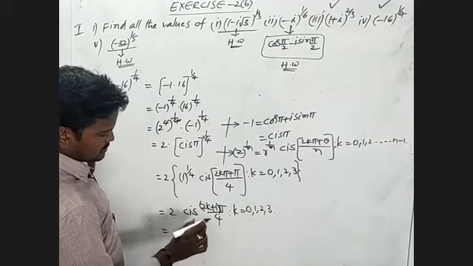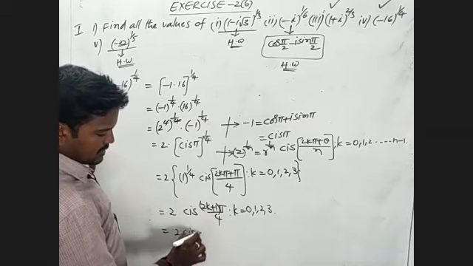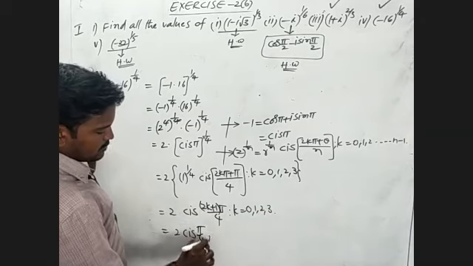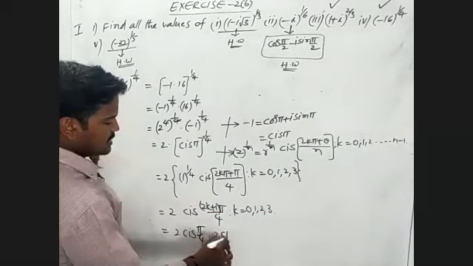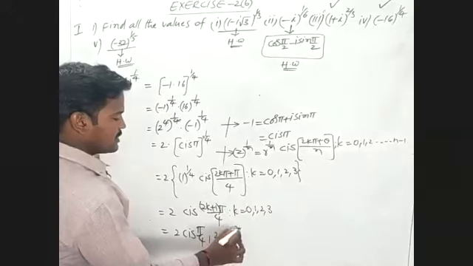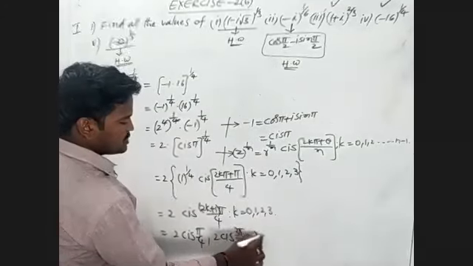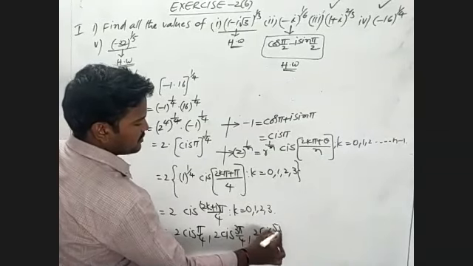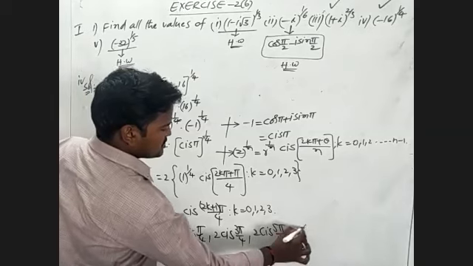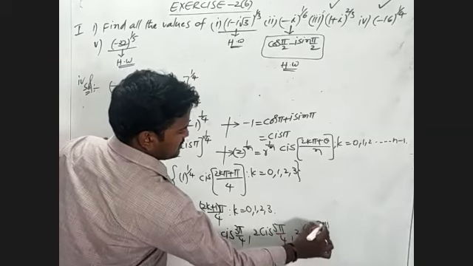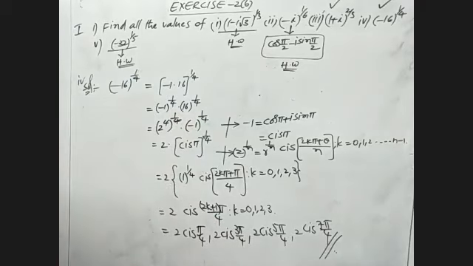First I substitute k is equal to 0: 2 into cis of pi by 4. Then k is equal to 1: 2 into 1 plus 1 is 3, cis of 3 pi by 4. Then 2 into cis of 5 pi by 4. Then 2 into cis of 7 pi by 4. These are all the roots of the given one.